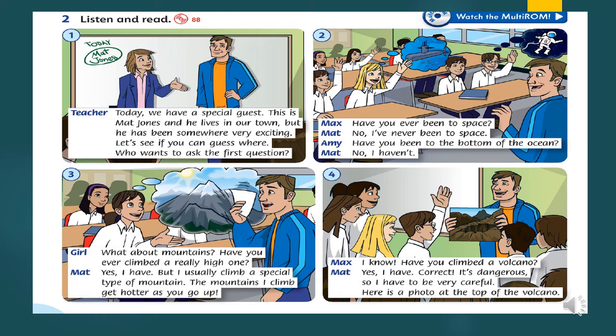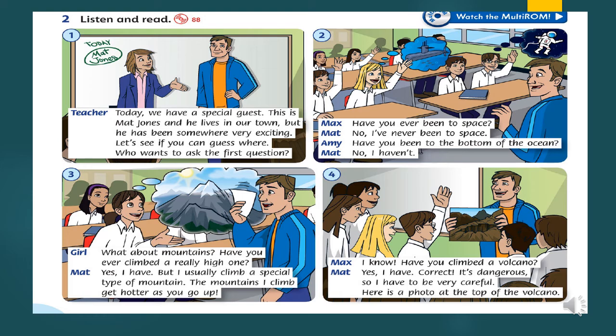Okay, that's good. So let's see what they are talking about. First, here's the teacher, and this is Mr. Matt Jones. He's a guest. Guest means what? Someone who's coming and visiting your house or your school. Like, for example, if your uncle comes to your house, it means he is a guest.